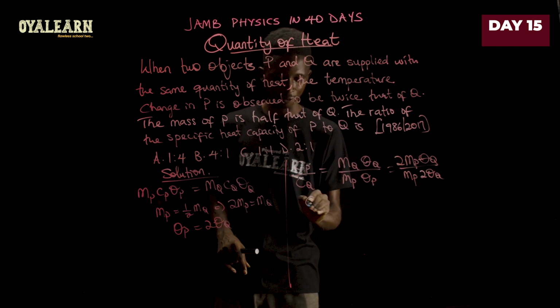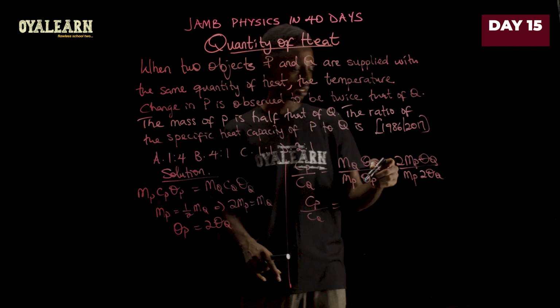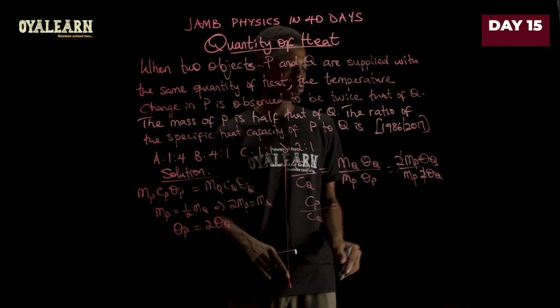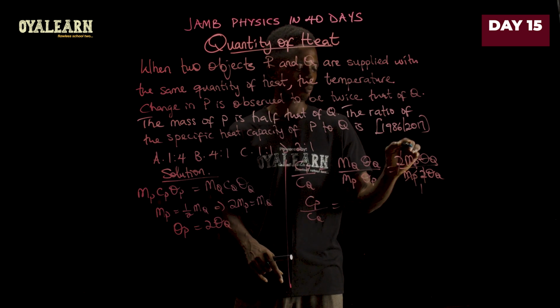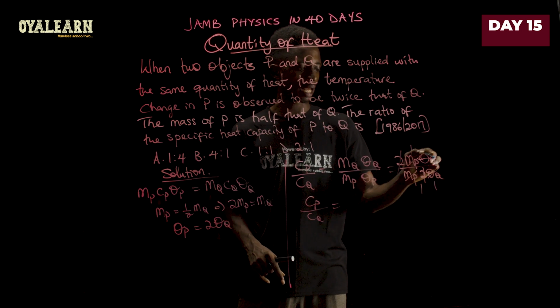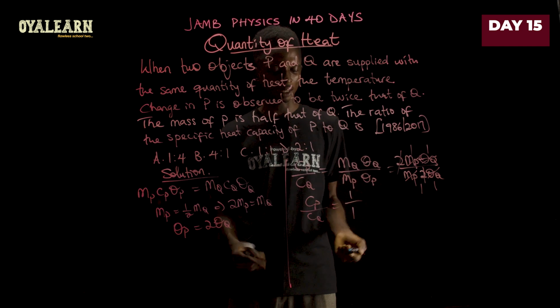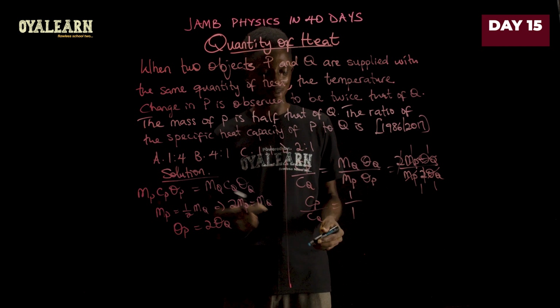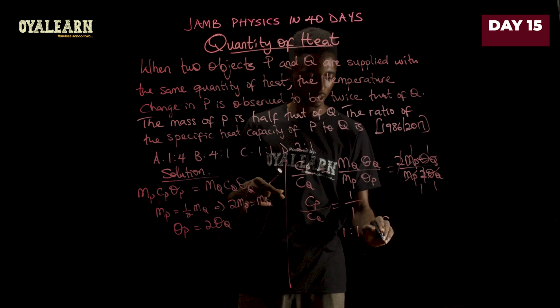So let's see what we have. Cp over Cq is therefore, now the 2 here cancels 2. So M of P here 1, M of P here 1, M of Q here 1, M of Q here, theta Q rather, 1. So what we have is 1 over 1. So basically the ratio of their specific capacity is 1:1. And that is option C.